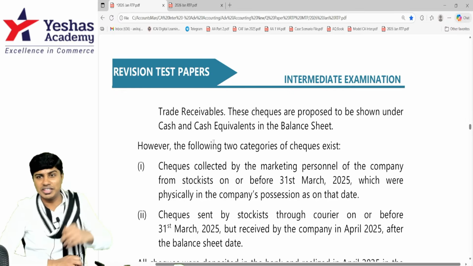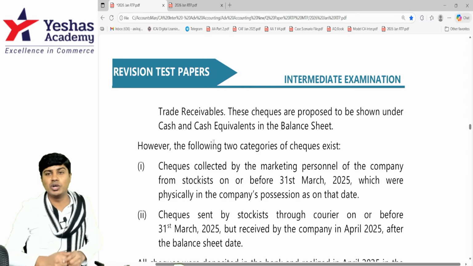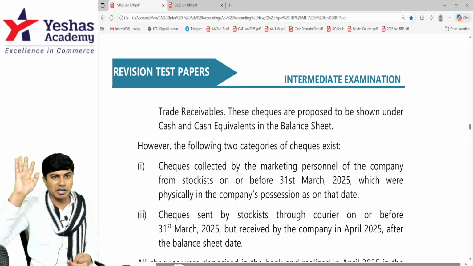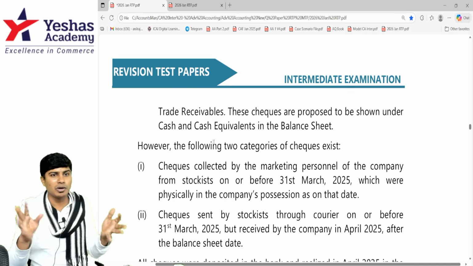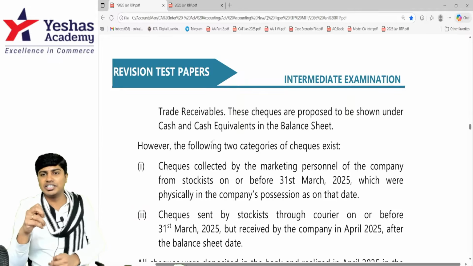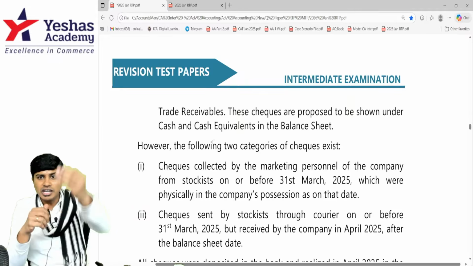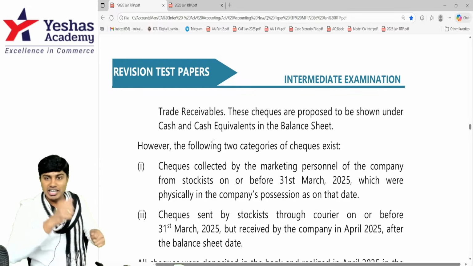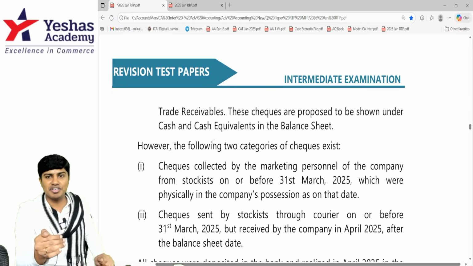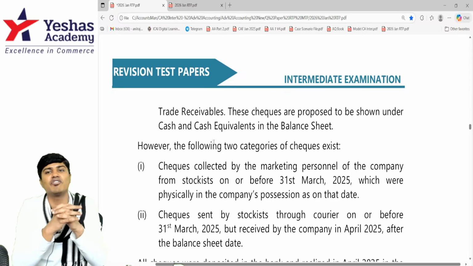One employee of Zenith Industries goes to every customer just to collect check. This used to be the case previously where people used to go to shop and then collect cash and come. Now there are no people who are collection agents. So you have a collection agent, marketing personnel or sales agent. He will come to my shop in Kerala. I will give you money or I will give you check. He has collected it by 31st March but has not reached your Mumbai head office.